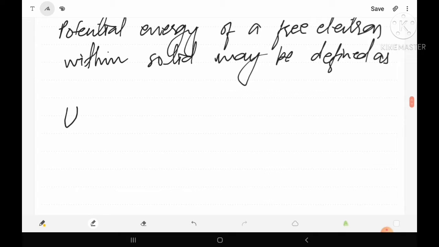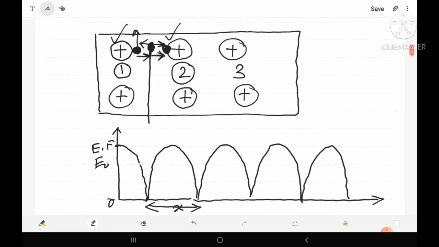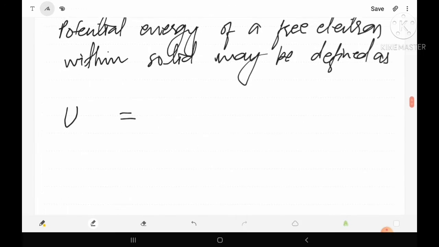Suppose it is denoted by U. We know that the potential energy for the free electron will be due to the positive charge, meaning the charge of the atom is considered as Ze, where Z is the atomic number, and the charge of the electron is considered as e. Because the charge of the electron is negative, we write the charge of the atom as Ze and the charge of the electron as minus e.